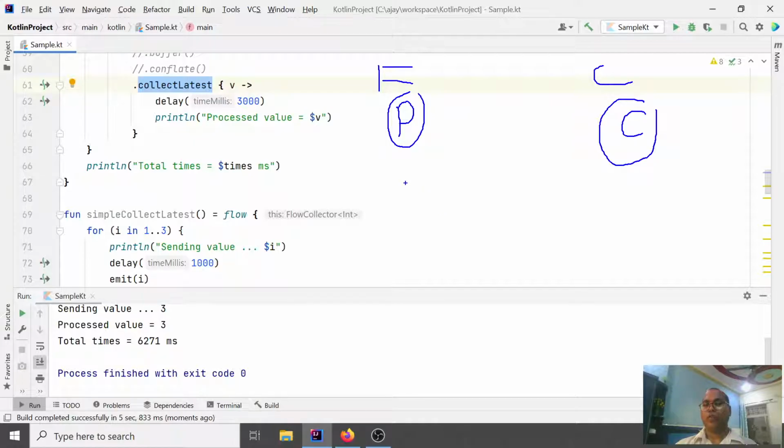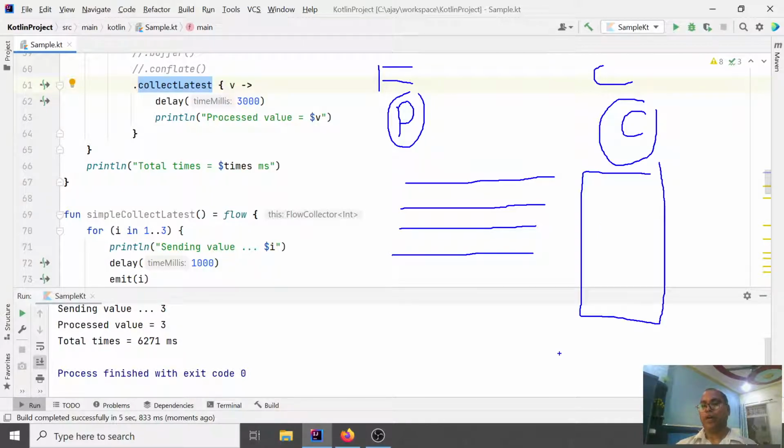Okay, so the producer is sending data. If it is sending at high speed, what does the consumer do? How does the consumer inform that it can process only two requests, or three, or four? This strategy is known in reactive systems as back pressure handling, and Kotlin offers a very simple way. In Kotlin you never talk about back pressure. They say what the collector wants, how the collector wants to collect data.